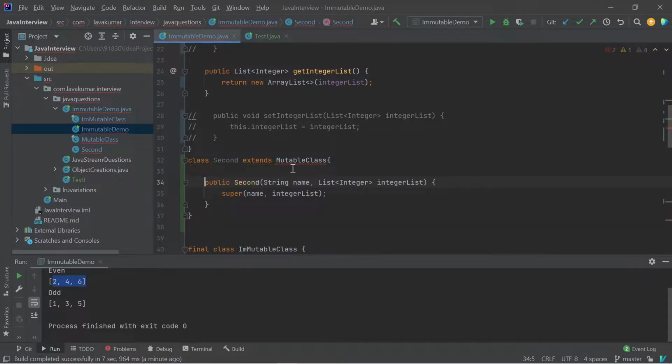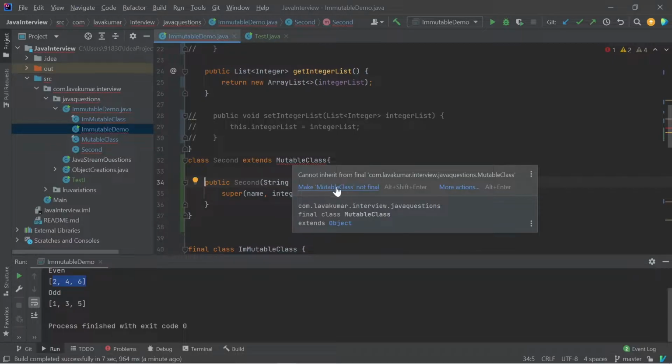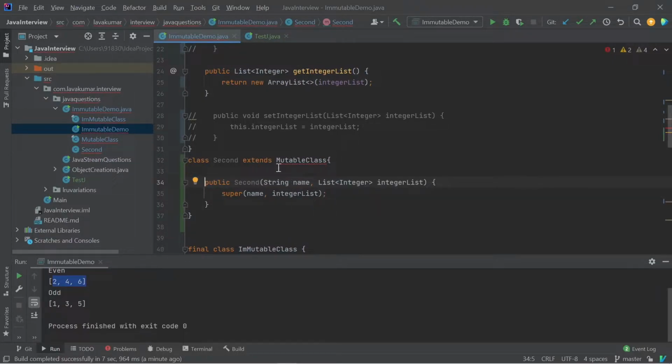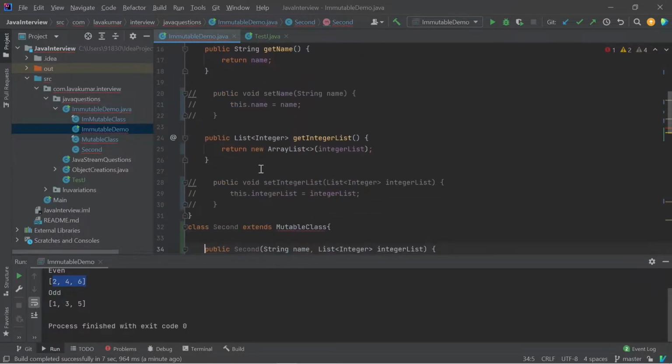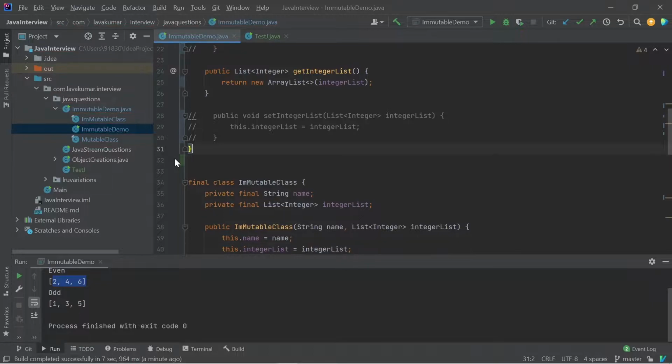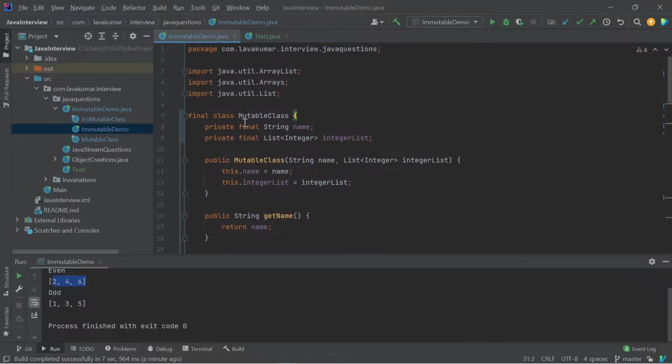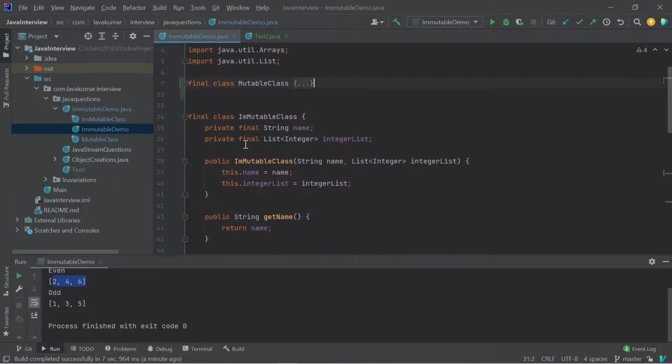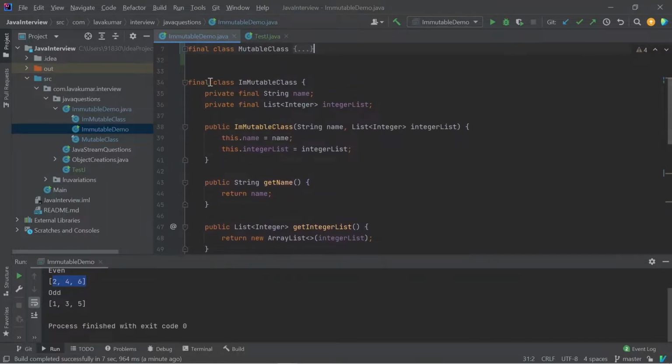Basically it is not allowing a mutable class to be extended, because by making it final, it cannot be extended. So slowly this mutable class converts into an immutable one. This is the clean code. Final is the most important. It shouldn't be extended anywhere.